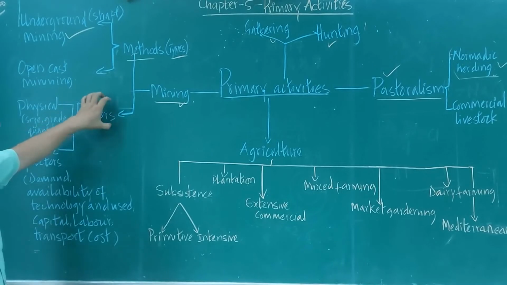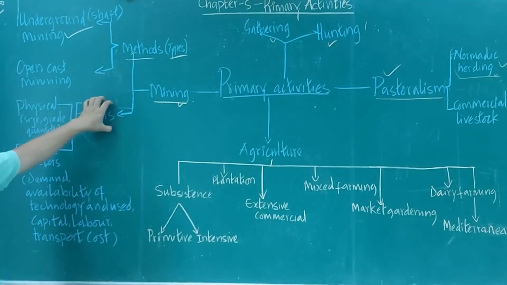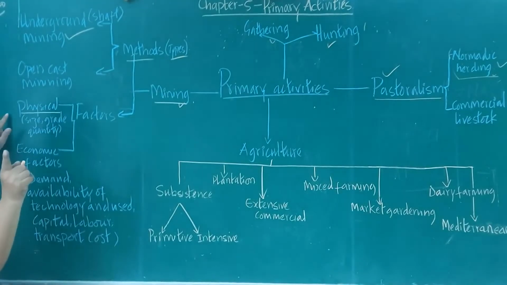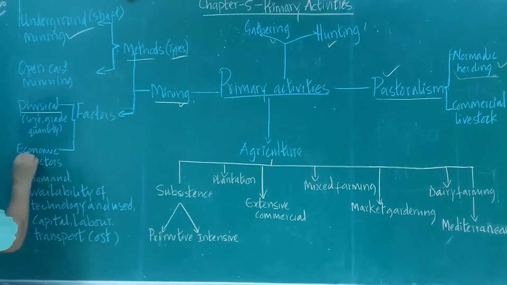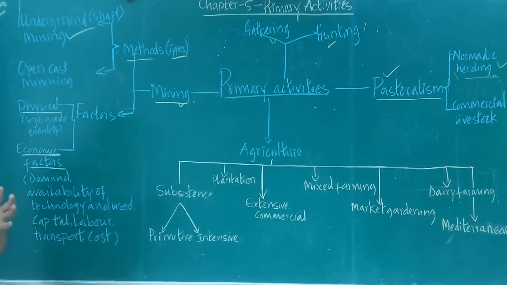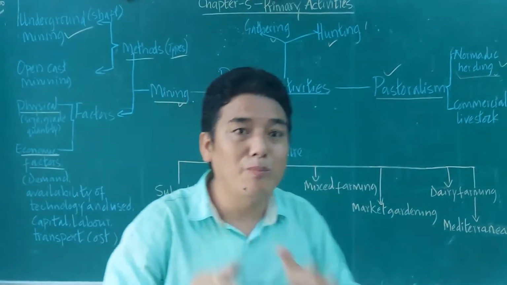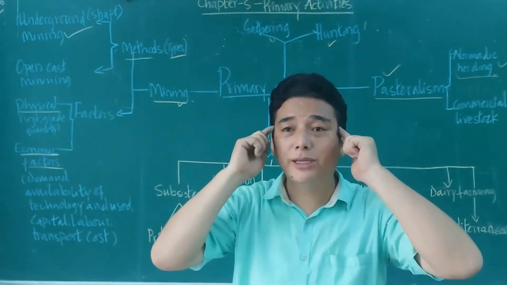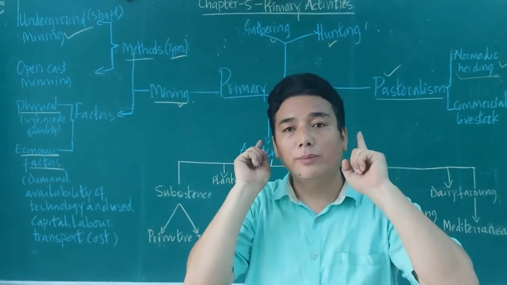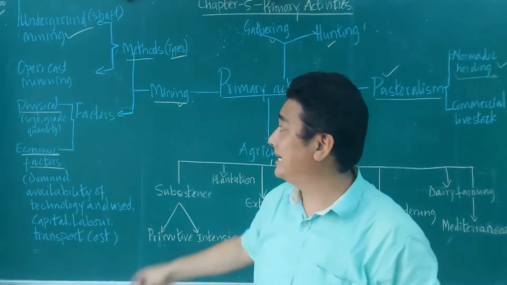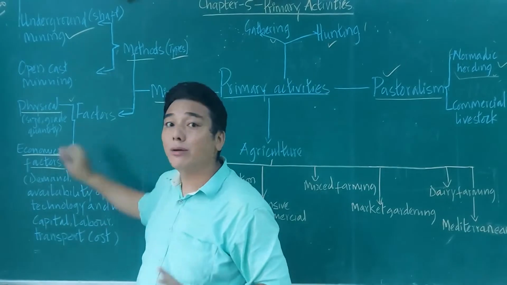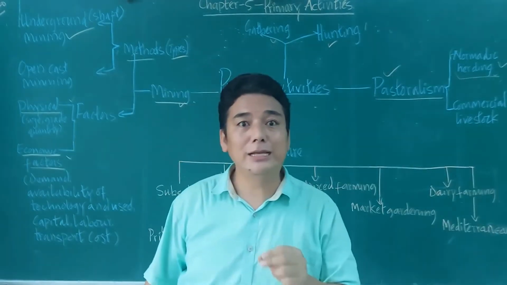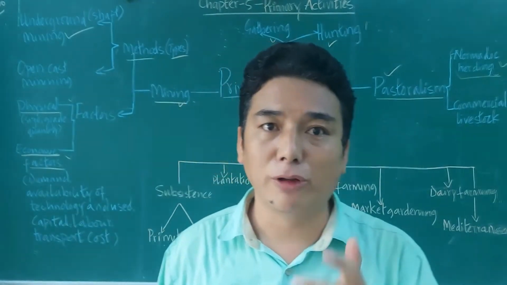Then, what are the factors for the mining? Physical factors and economic factors. Now, when you try to mine the mineral from the ground, from the earth, what do you have to keep in your mind? You have to keep two things in your mind mainly: physical factors and economic factors. You should see whether it is physically feasible or not, economically feasible or not.